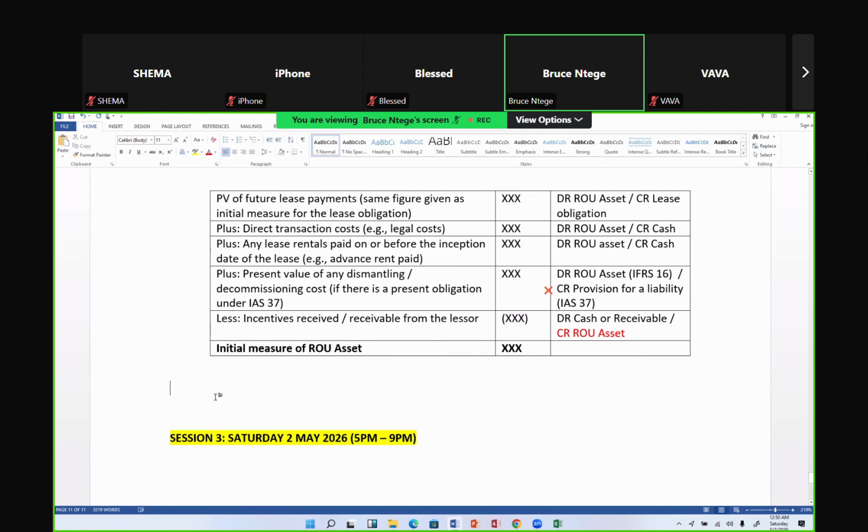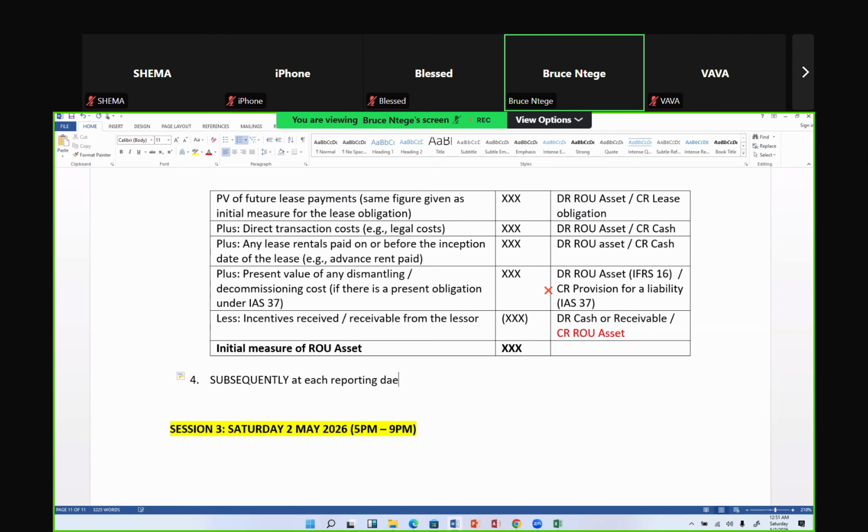Okay, so principle number 4. Subsequently, I am going to do the following. So subsequently, let me put that in capitals. Subsequently, at each reporting date, in other words, every year end, that lease obligation, which you had in number 2 above, you're going to amortize it.